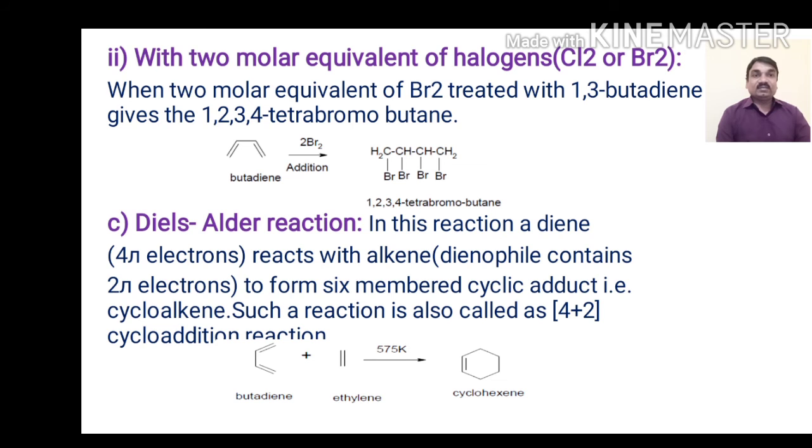When butadiene is treated with ethylene at 575 Kelvin, it results in the formation of a cyclic product called cyclohexene. It is already explained in the cycloalkane method of formation. So when 1,3-butadiene is treated with ethylene, it gives cyclohexene as a cycloalkane product.